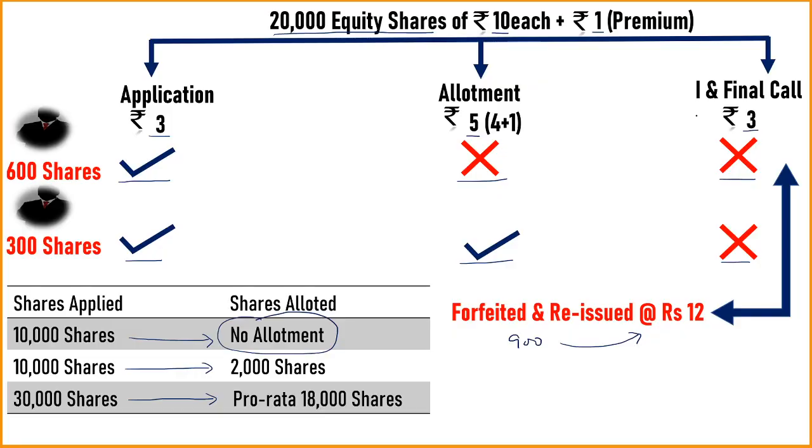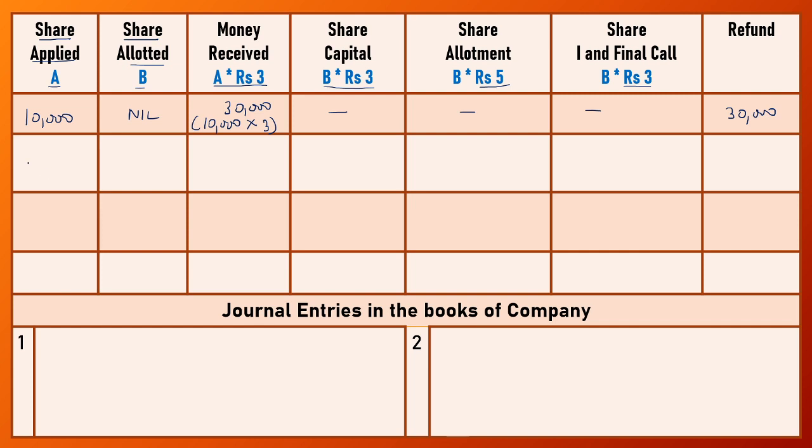Our next category is on 10,000 shares, 2,000 shares were allotted. So the number of shares applied is 10,000 and the allotment made by the company is 2,000. Now first we receive application money on 10,000 shares at a price of rupees 3 per share. So the company received 30,000.